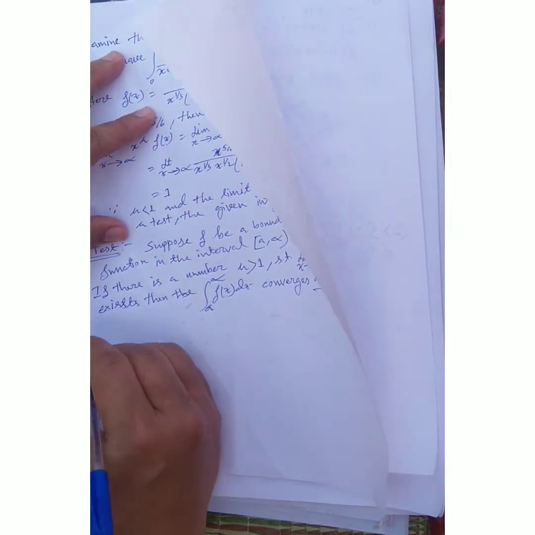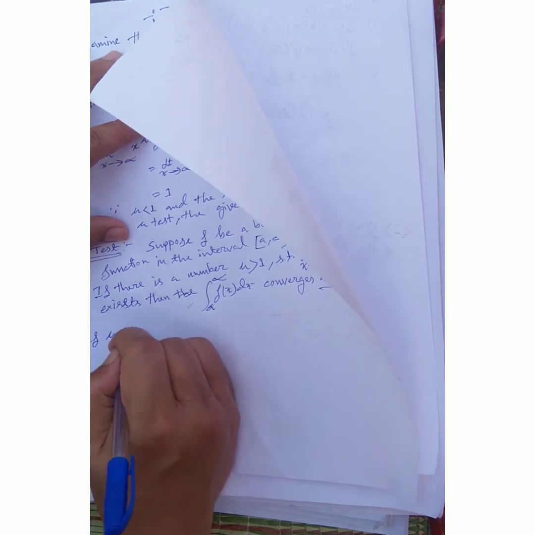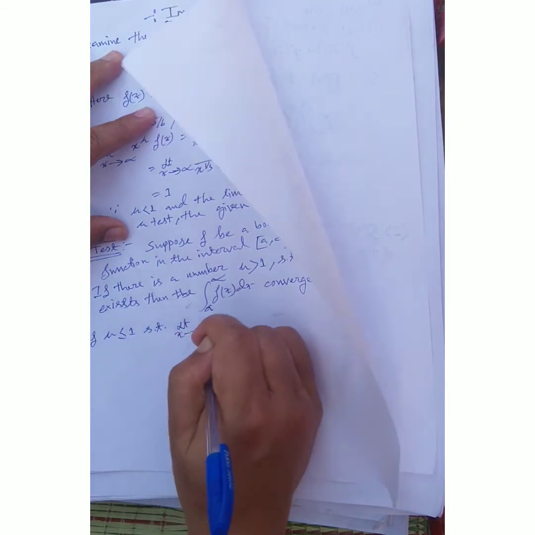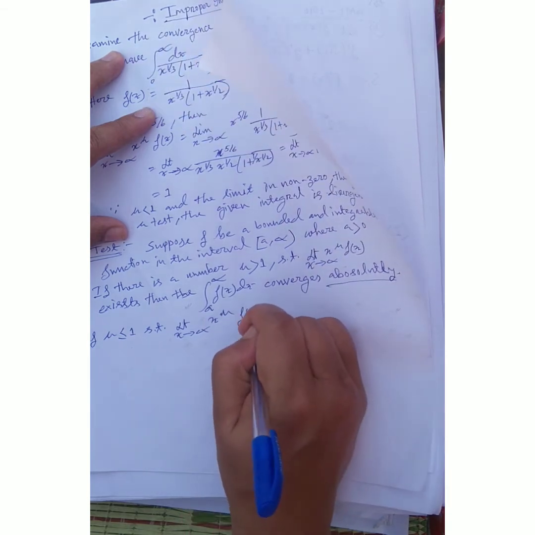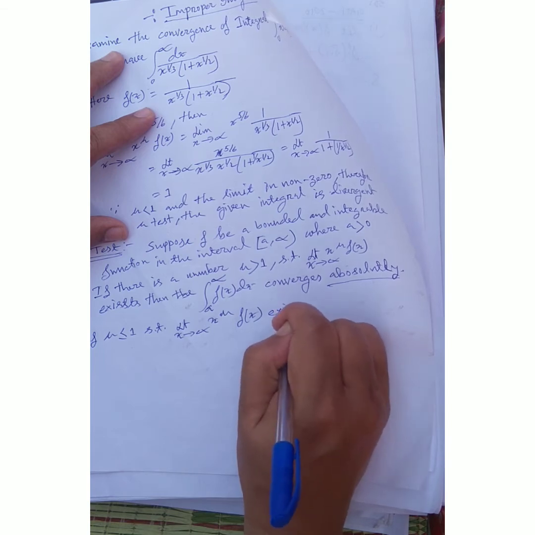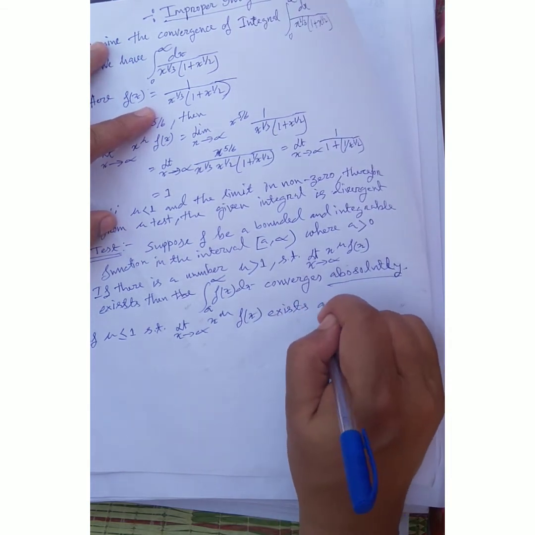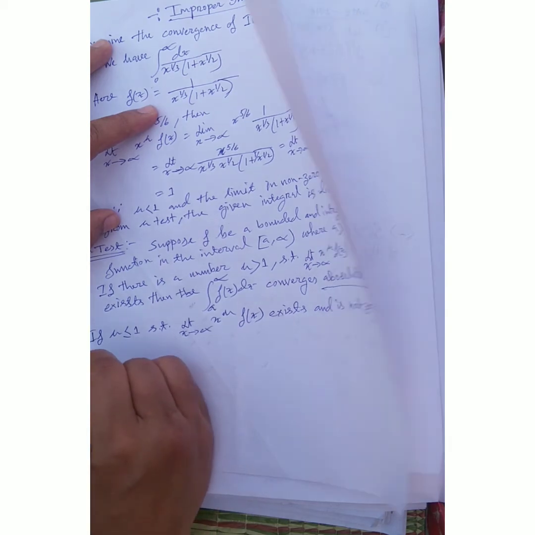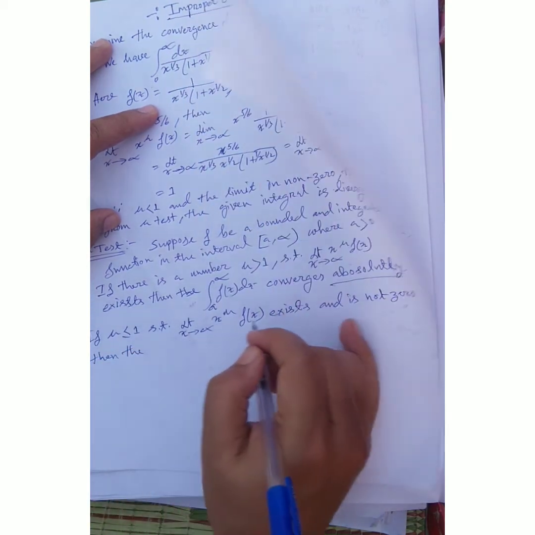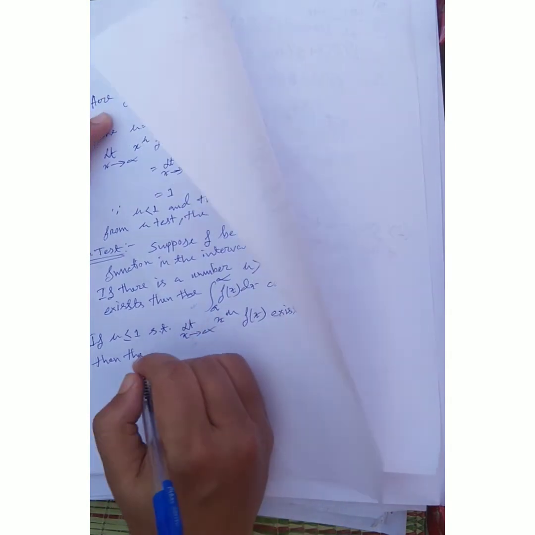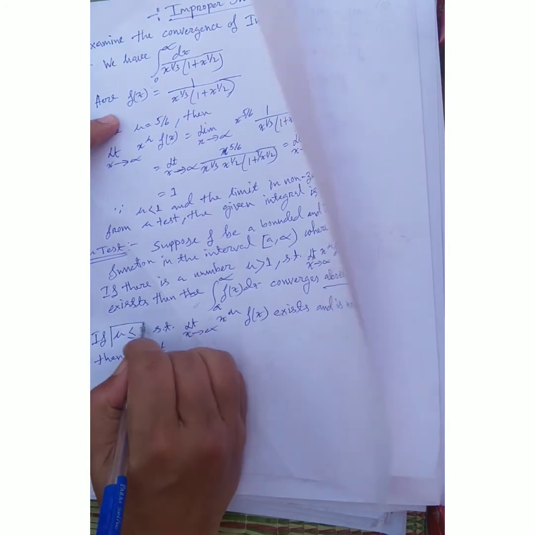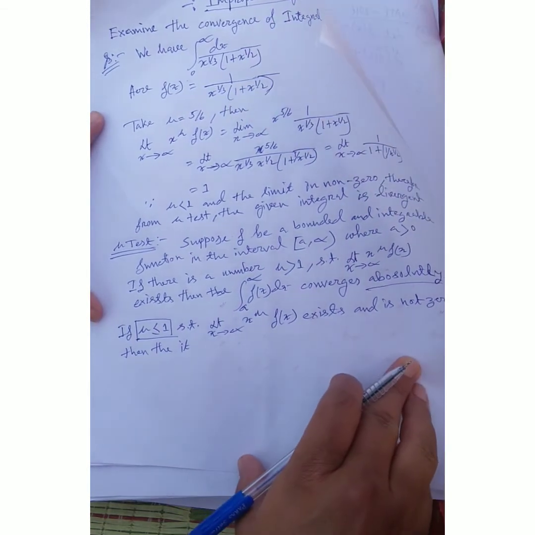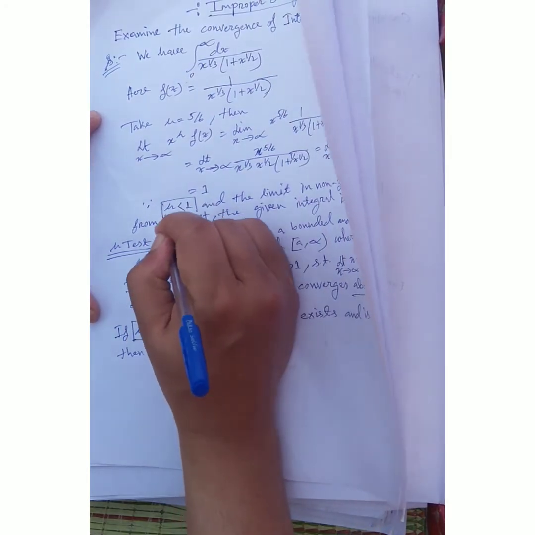Number 3, if mu is less than or equal to 1 such that limit x tends to infinity of x to the power mu f(x) exists and is not 0, then the integral from a to infinity of f(x) dx is divergent. You must remember I mark this: mu less than or equal to 1 here, and mu greater than 1 there. These are the conditions, friends.